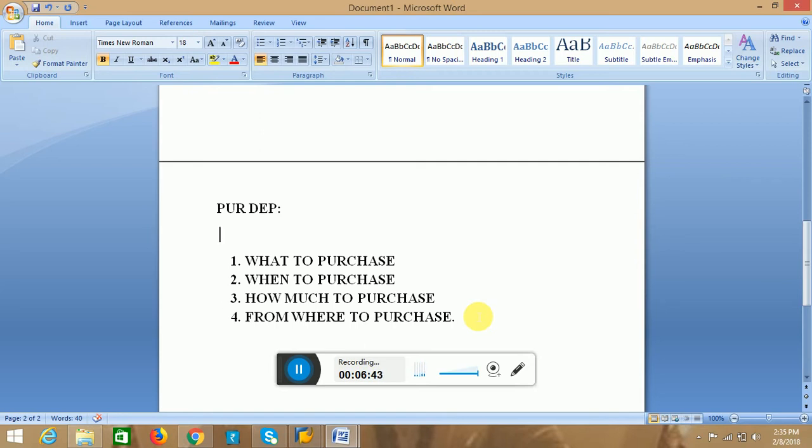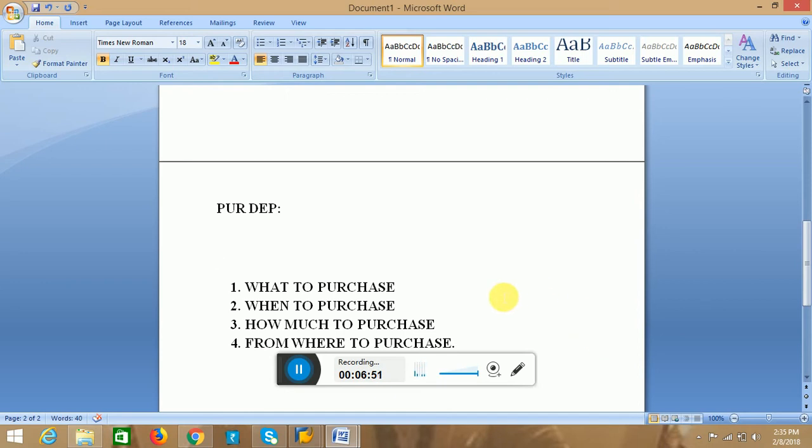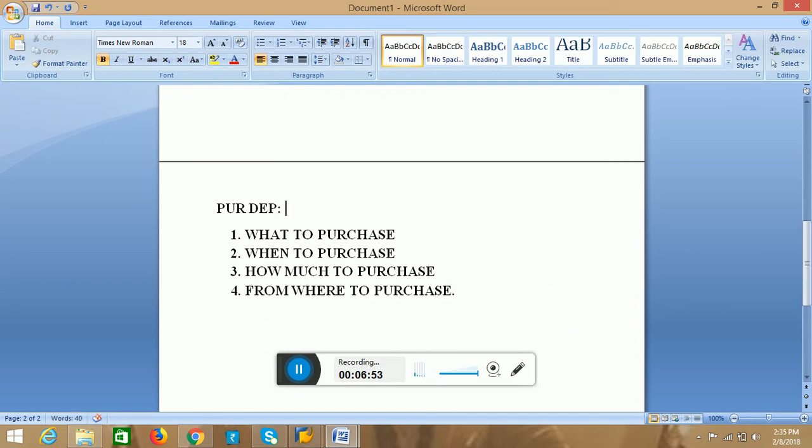We have to follow the ERP system. Okay, that's about ERP, and mainly why we need to use ERP. ERP is enterprise resource planning.